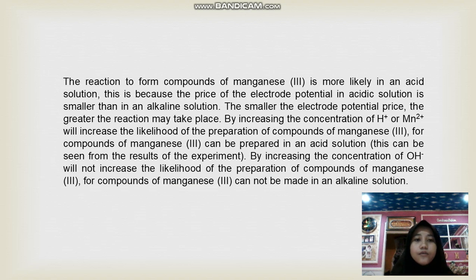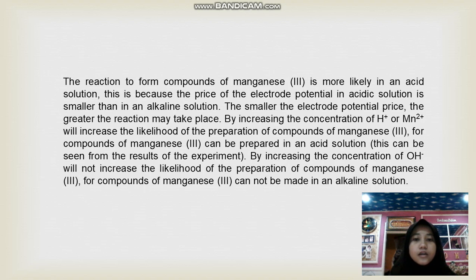The reaction to form compounds of manganese 3 is more likely in an acid solution. This is because the electron potential value in acidic solution is smaller than in an alkaline solution. The smaller the electron potential value, the greater the chance the reaction may take place.